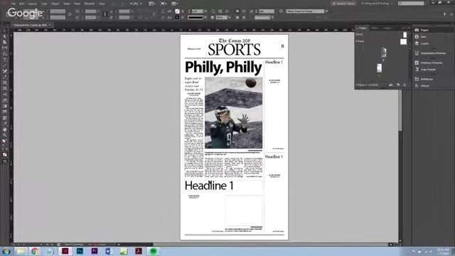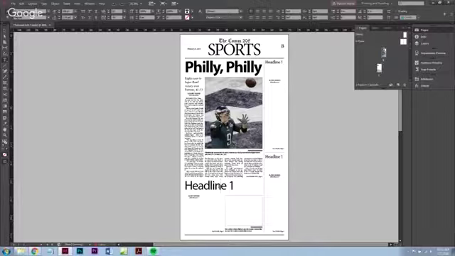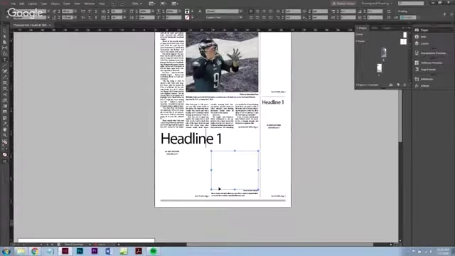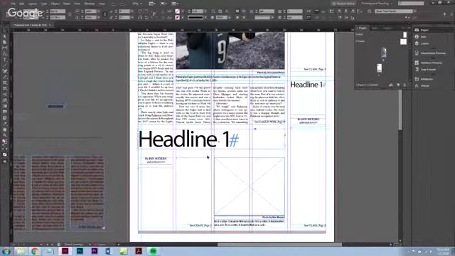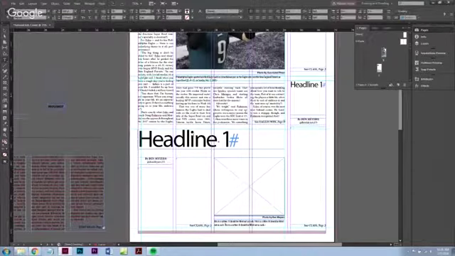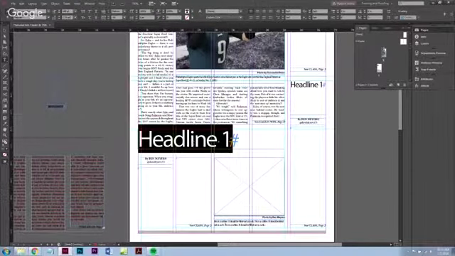Okay? For other days and non-Super Bowl days, you might need that guideline. That's why we put it in there in the first place. See, these two stories might not be related, and you want to put a line there to delineate that they're not related. But in this case, we do want them to be together because they are related. That's going to affect how we put things down here and the shapes of these and the sizes of these. But let's start at the top. Let's start with our headline. So let's think of our headline first.